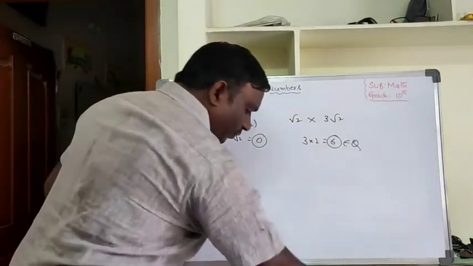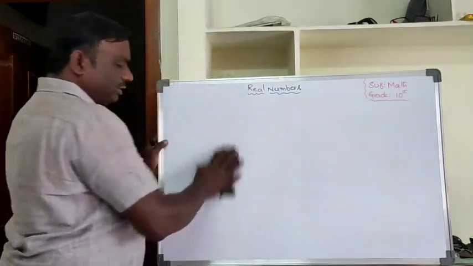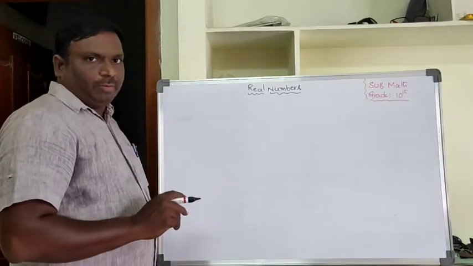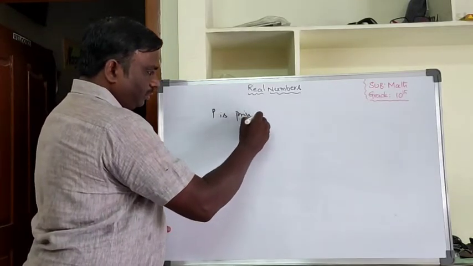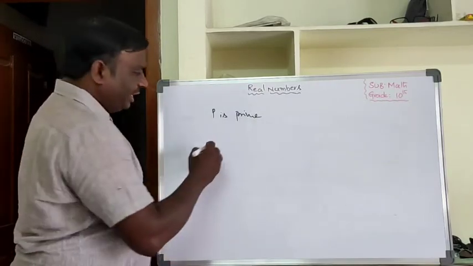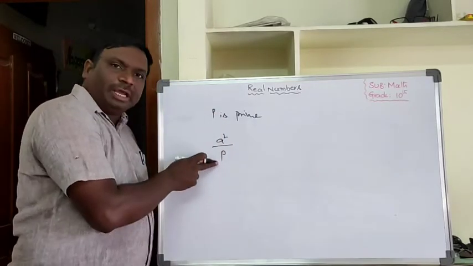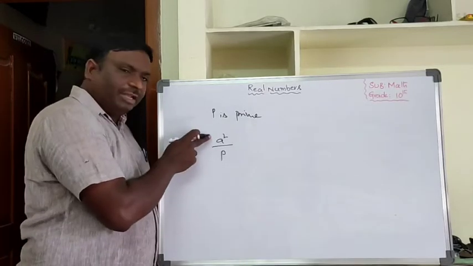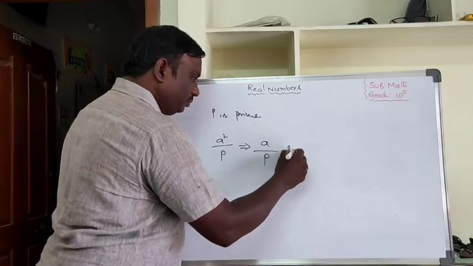Before going to the fourth exercise, theorem 1.6 is there. Just understand the theorem. What is the theorem? It says let P be a prime number, and if P divides A square, that is, A square is divisible by P, then P divides A also.